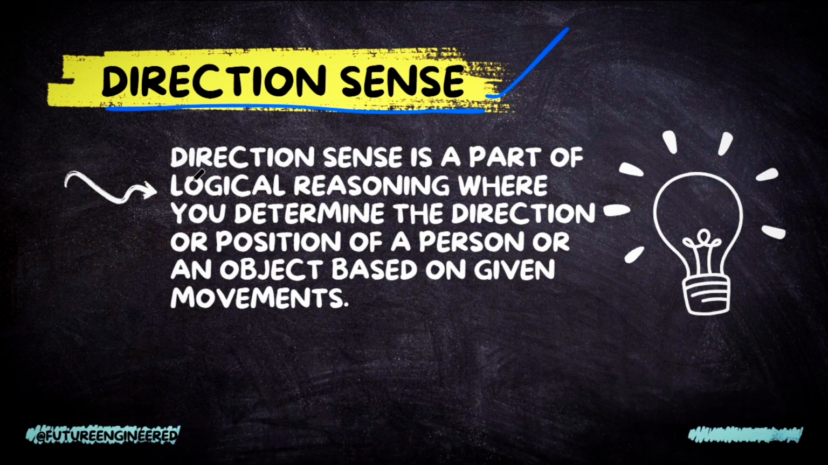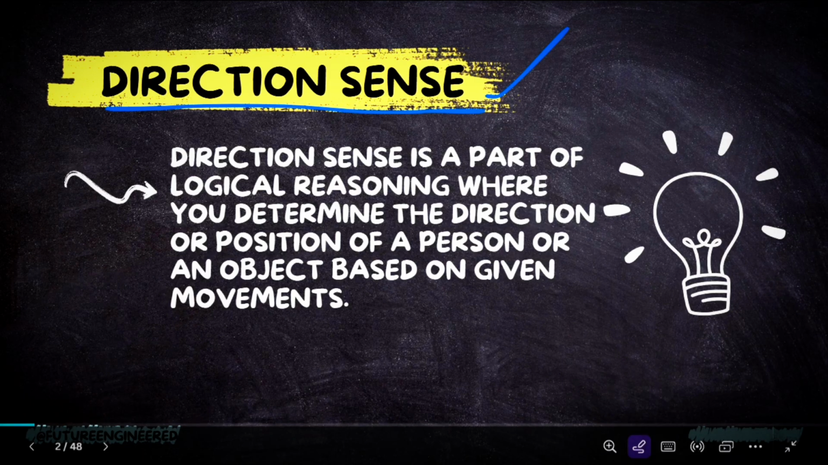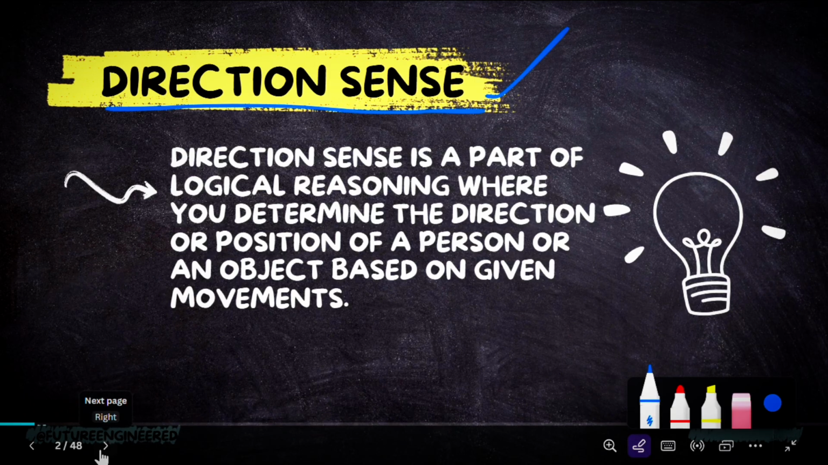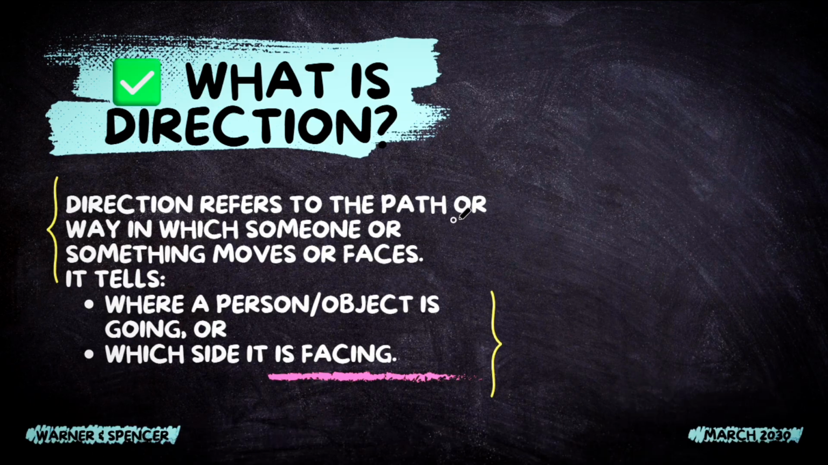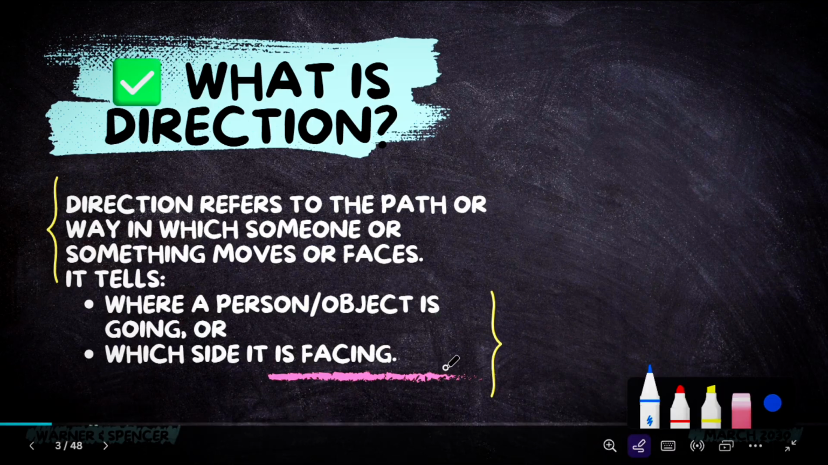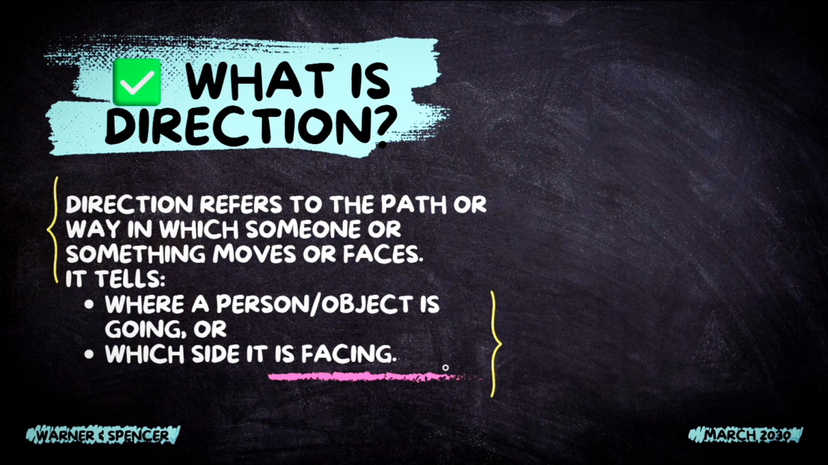There are four main directions, and direction is the movement of logical reasoning, so direction is very important. What is direction? Direction refers to the path or way in which someone or something moves or faces. So it tells where a person or object is going, or which side it is facing. Direction means real-time activities, real-time movements. Left-hand side, right-hand side, north, south, east: these are called directions. These directions are very important in our life.